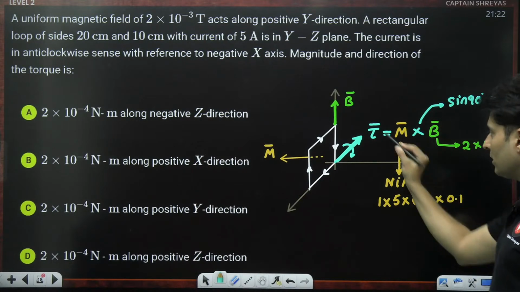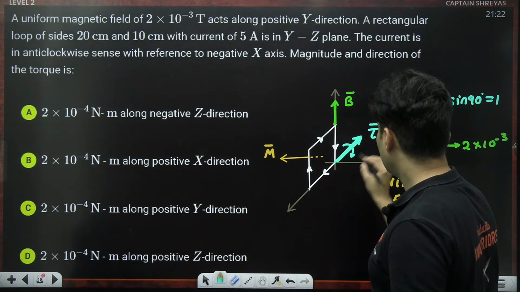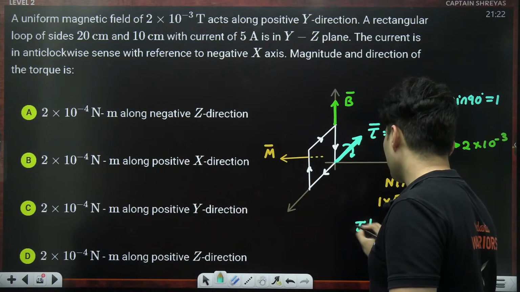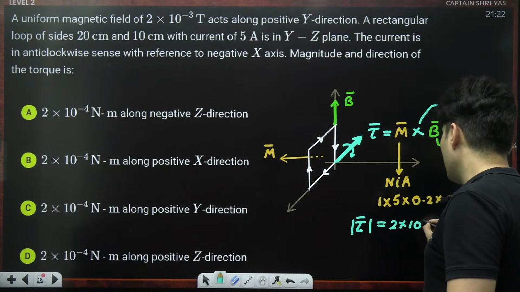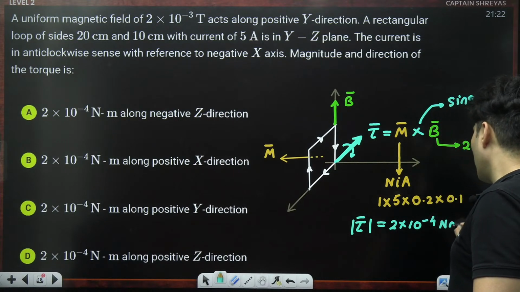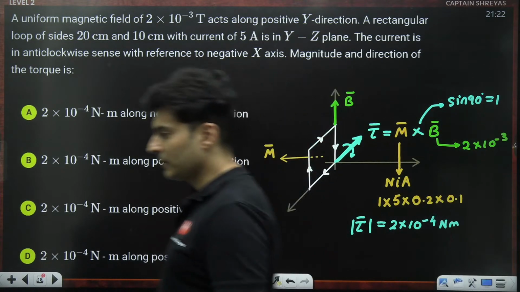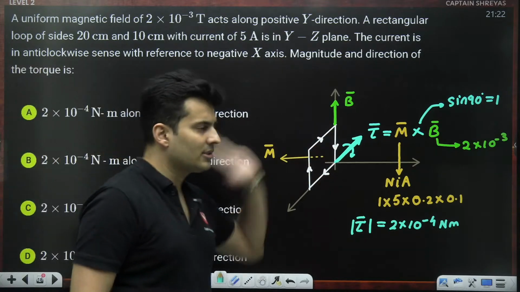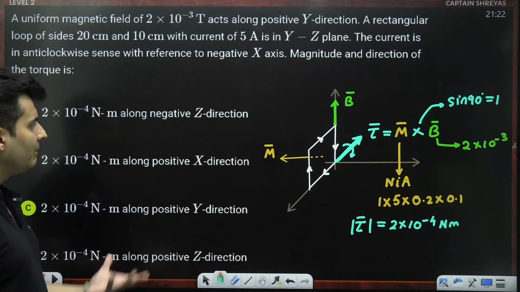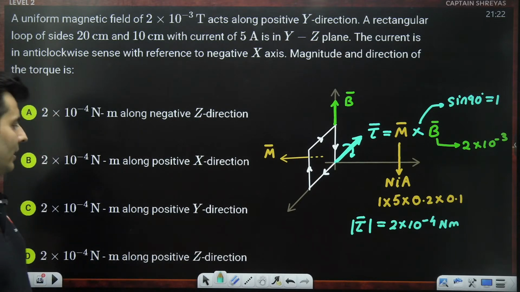So do the math, you will definitely get the torque magnitude as 2 into 10 to the power minus 4 Newton meter. That is what you're going to get. Is that clear? Directly you could tell it because I just looked into the direction part and it became very, very easy for me to understand.